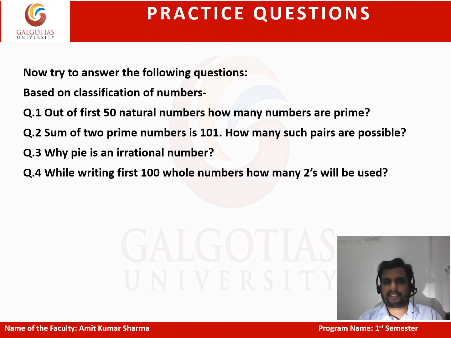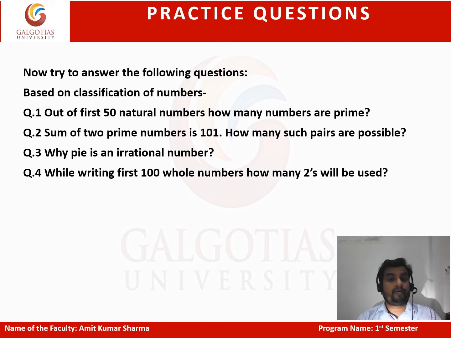The second question is: the sum of two prime numbers is 101. How many such pairs are possible? In this question also, there is a basic requirement. If you know that basic fact, definitely you can crack the question within maybe 5 seconds. Else it may take more than a minute.